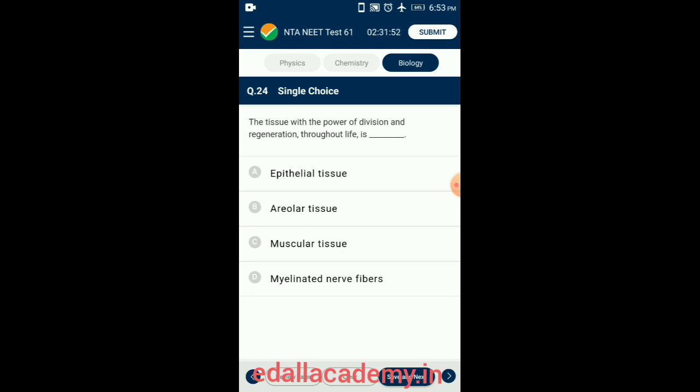Due to the absence or lack of intercellular spaces, blood vessels, lymph vessels, and capillaries are unable to pierce this tissue, so blood circulation is absent in epithelium. Hence, cells depend for their nutrients on underlying connective tissue. The cells of this tissue can divide throughout life with high regeneration capacity as they possess stem cells. So the answer for this question is option A, epithelial tissue.